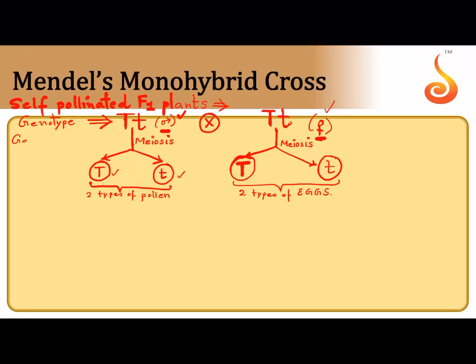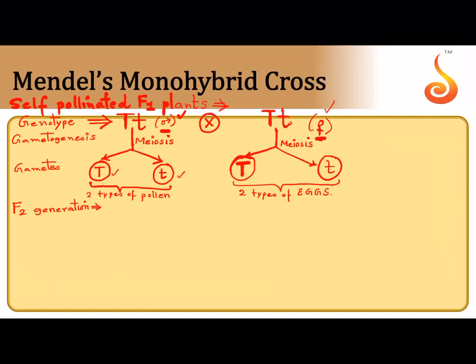So what should I write here? I should write gametogenesis on the left side. You have to follow the same pattern always, and here I have to write gametes. Now what is the next generation of plants that we get? The next generation is called the F2 generation. The first generation after the parents was called F1, filial 1 generation. Now you have self-pollinated the F1 plants. Mendel self-pollinated them and got the next generation. What do we call the next generation? We call it the F2 generation.